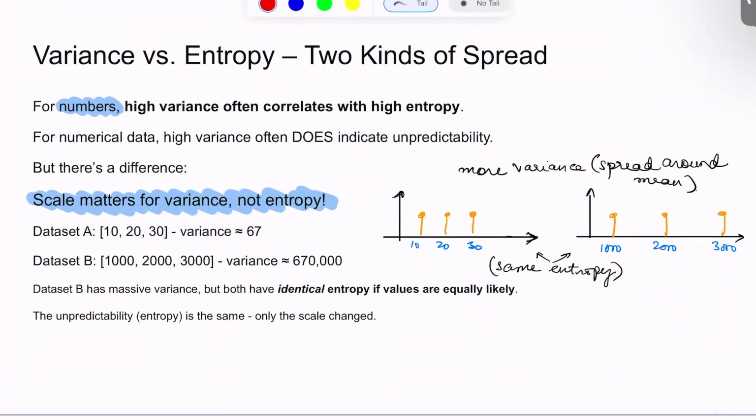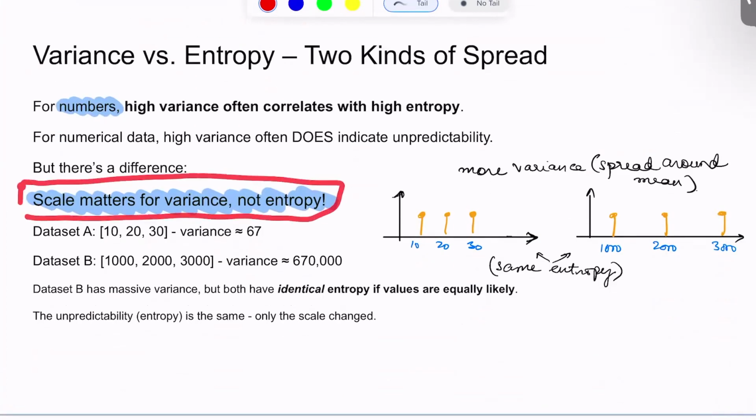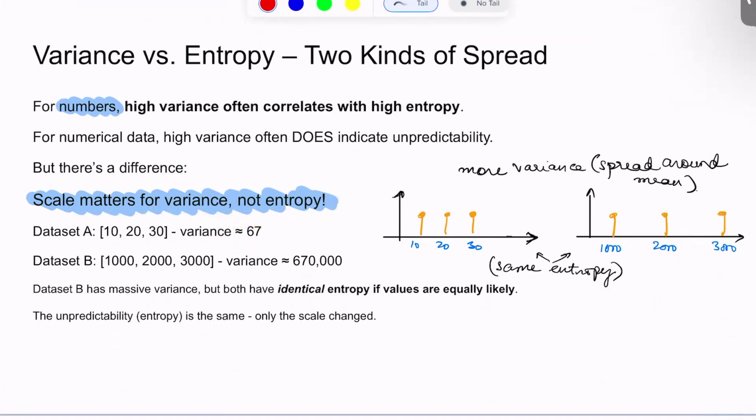Also, we can find that scale matters for variance and not for entropy. As an example, let's say we have a data set of numbers 10, 20, and 30, where the variance comes out to be, let's say, 67. We can assume that these numbers are equally likely. Similarly, if we have a data set B, where we are doing nothing but multiplying these by 100, we have this one. And now the variance, if you see, has exploded.